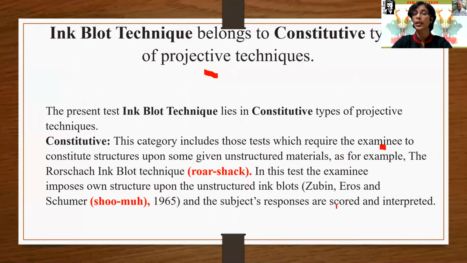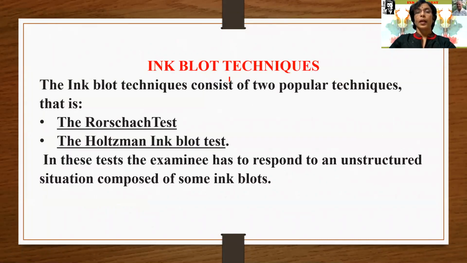It means his responses are scored according to the score sheet and also interpreted and explained to the subject or the examinee himself. I think it is clear for you. Ink blot techniques: they consist of two popular techniques, the Rorschach test and the Holtzman ink blot test.